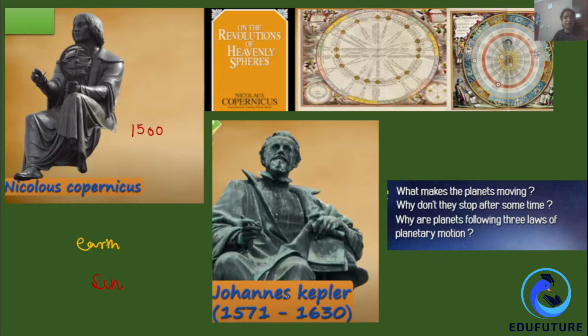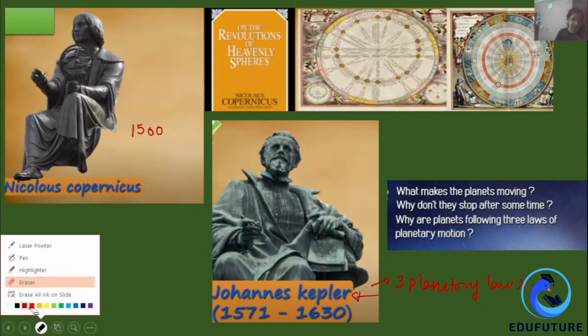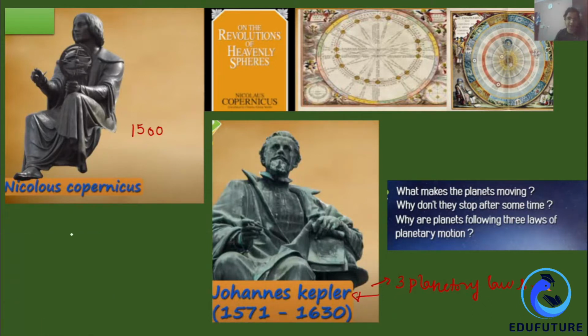Then in 1571 to 1630, the scientist Kepler came and gave the three planetary laws. But he was unable to explain them. He just quoted those three laws. Why was he unable to explain them? There was a very rich man at that time, whose name was Tycho Brahe. Just write the spelling, that was Tycho Brahe.